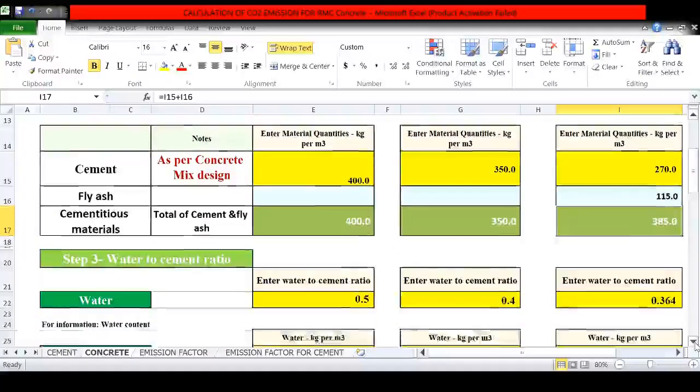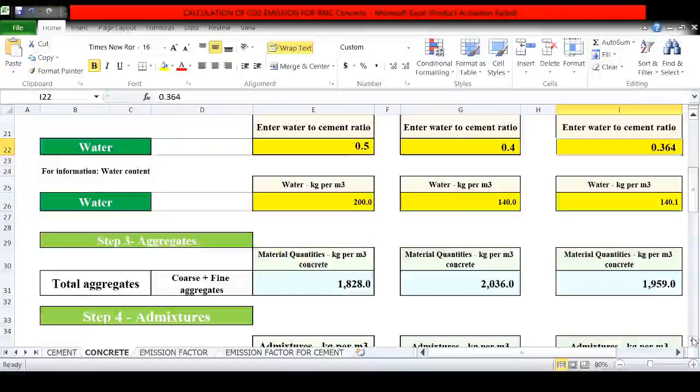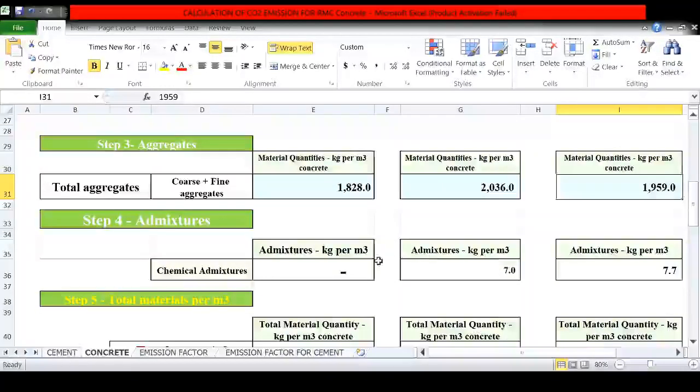After calculating cement, next one is the water cement ratio, as per the IS code 0.5 for mix 1, mix 2 and mix 3. After water, next one the aggregate. So total aggregate for mix 1 is 1828 as per the IS 456-2000. This is for mix 2 and this is for mix 3. Let us go for admixture. In the first case, I have not considered admixture, so this value is 0. For mix 2 and mix 3, I have referred to 10262, and as per that, mix 2 required 7 kg per meter cube and for mix 3 7.7 kg per meter cube.